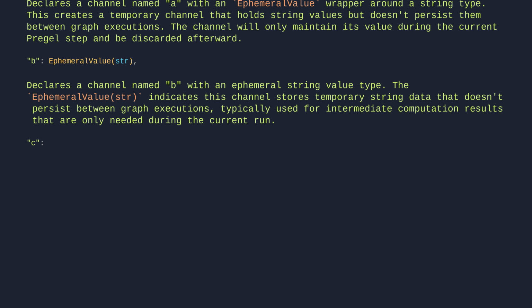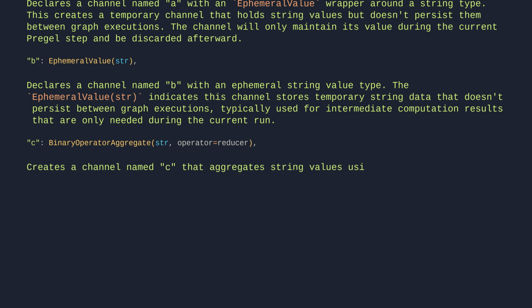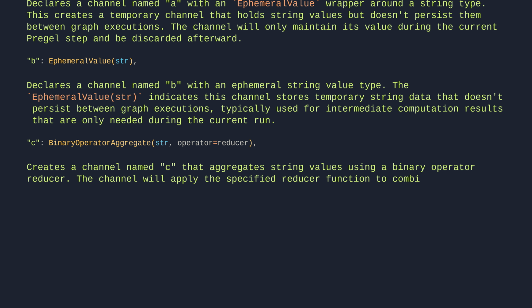C: BinaryOperatorAggregate, operator equals reducer. Creates a channel named C that aggregates string values using a binary operator reducer. The channel will apply the specified reducer function to combine multiple string updates into a single stored value.